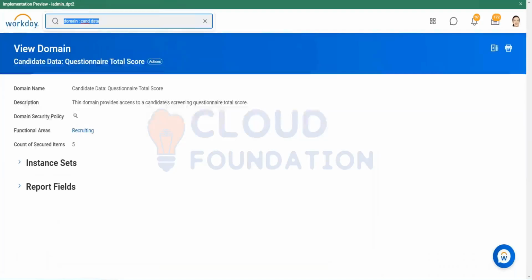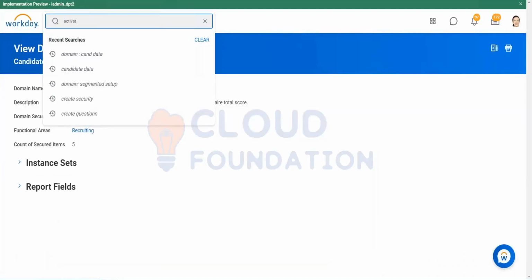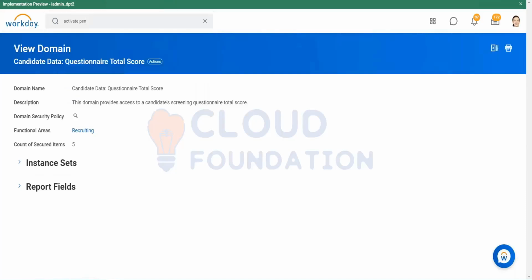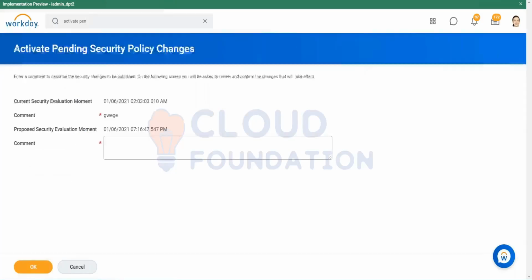Now we'll do activate pending security. So you must be knowing why we are doing this. We execute this task whenever we make changes in the policy, it could be of either domain or business process.